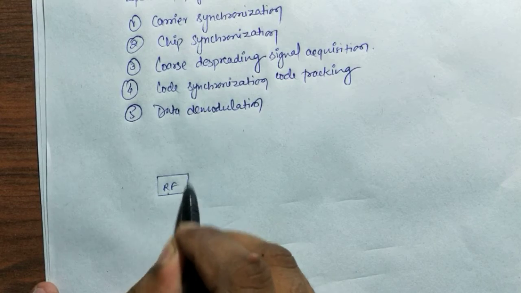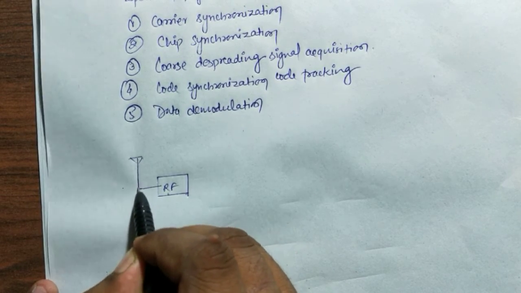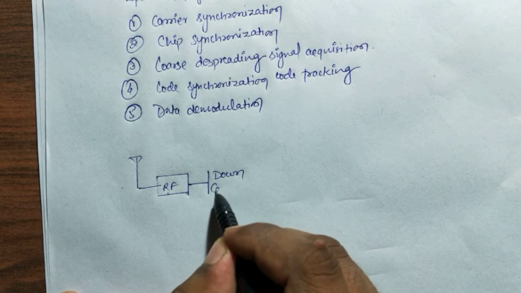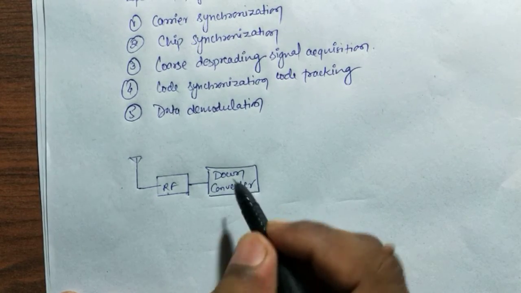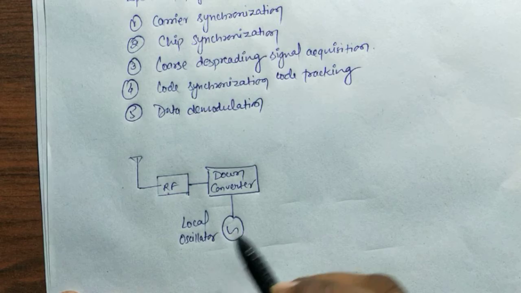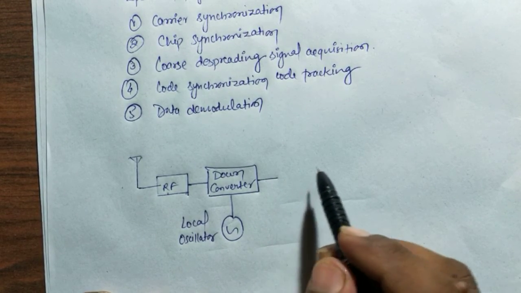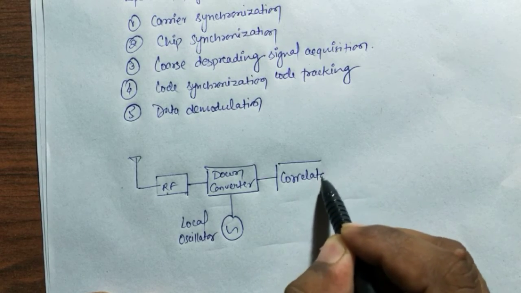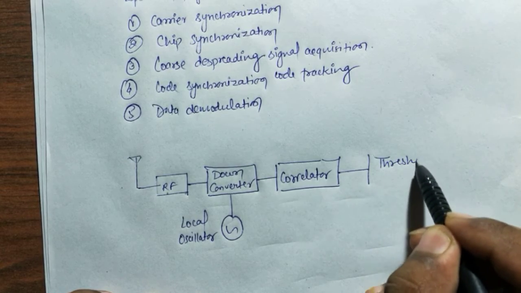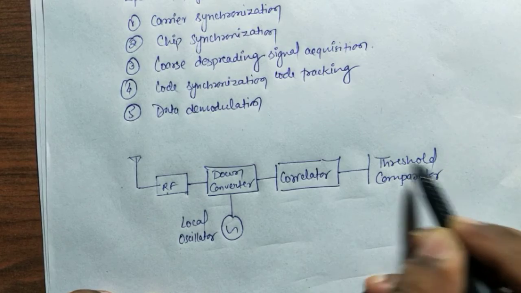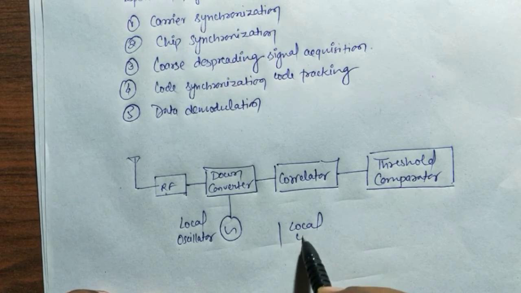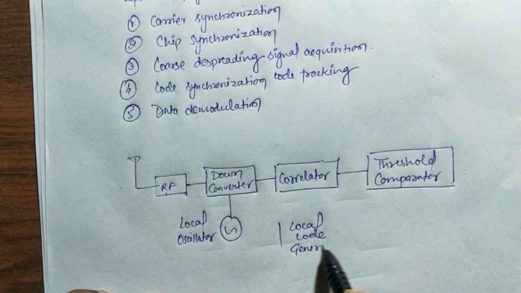Here it is RF, here it is the antenna, it is the down converter, so our local oscillator, correlator, here it is the threshold comparator, and here it is the local code generator.